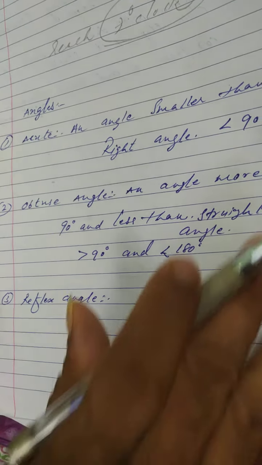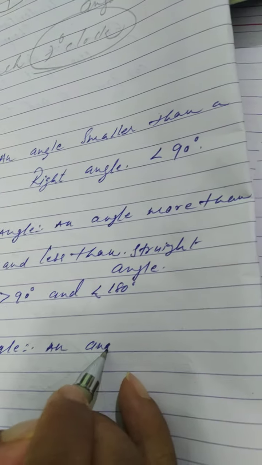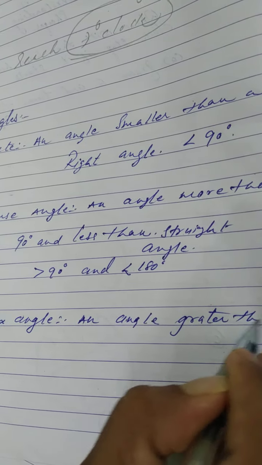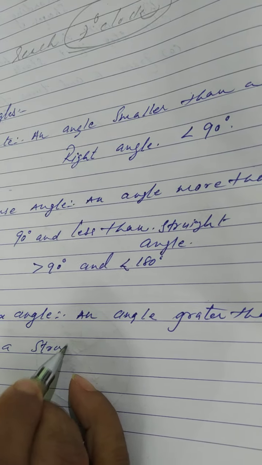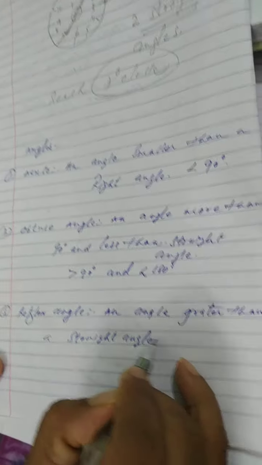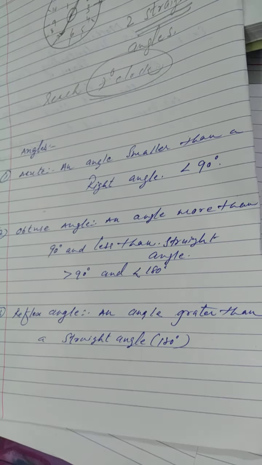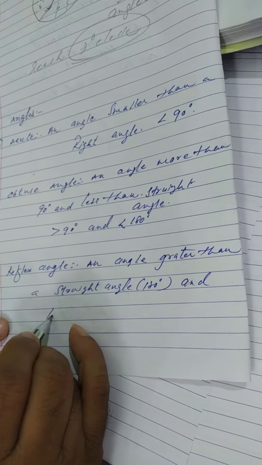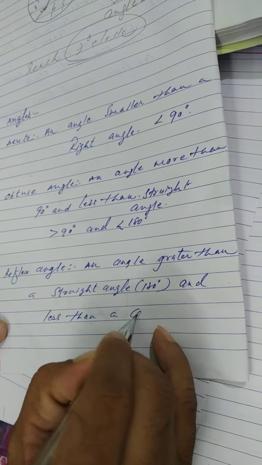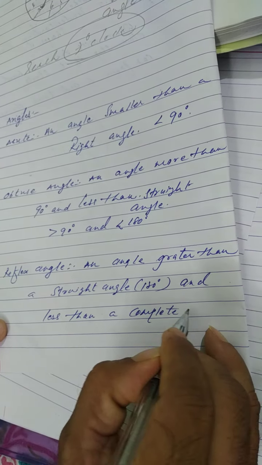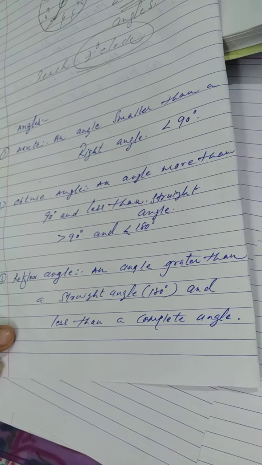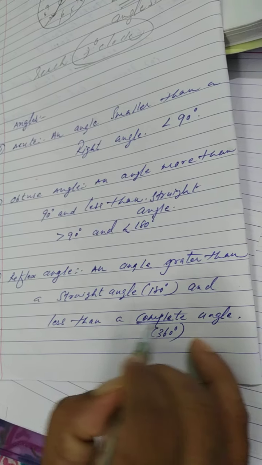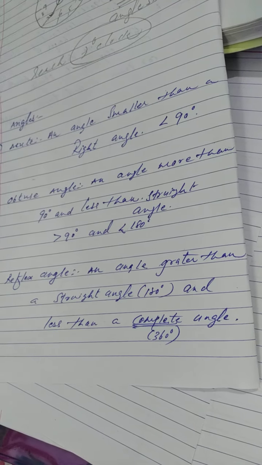An angle greater than a straight angle, which means 180 degrees, and less than a complete angle. Complete angle means what? 360 degrees.